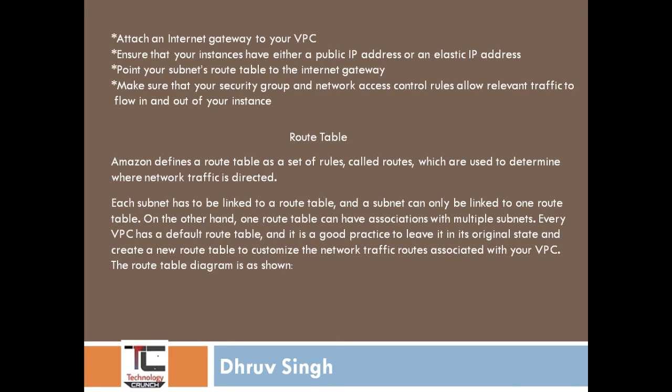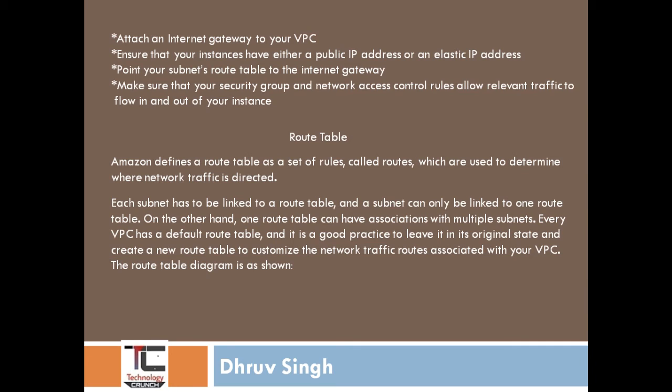Suppose you have defined the 10.0.1.0/24 subnet as your public subnet, then the same CIDR 10.0.1.0/24 you cannot assign to a private subnet.